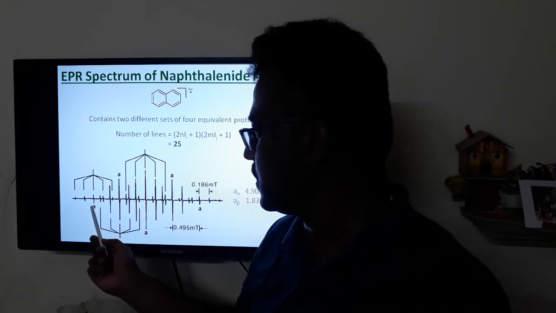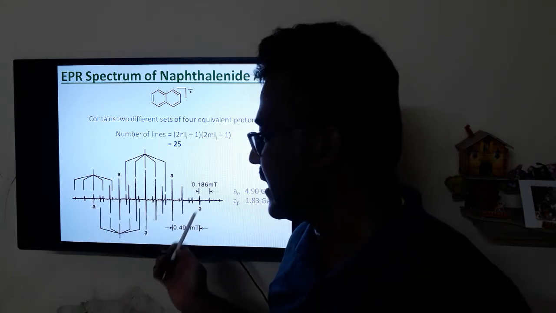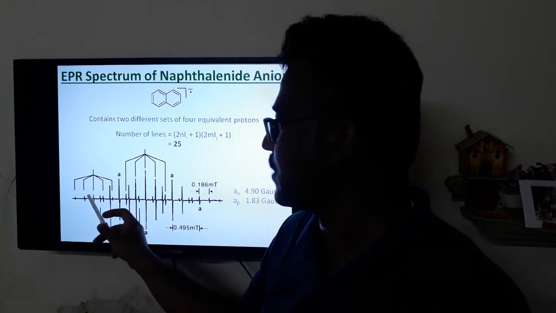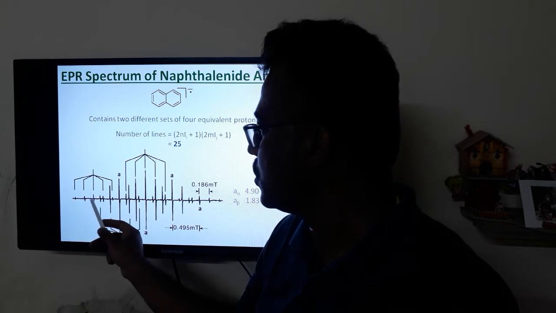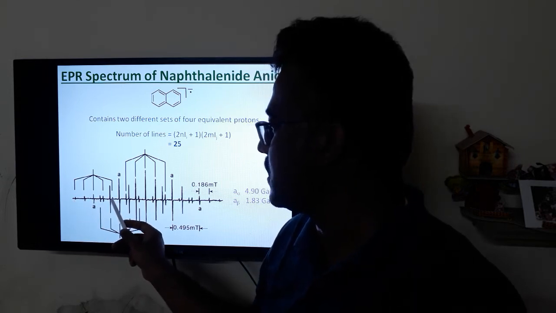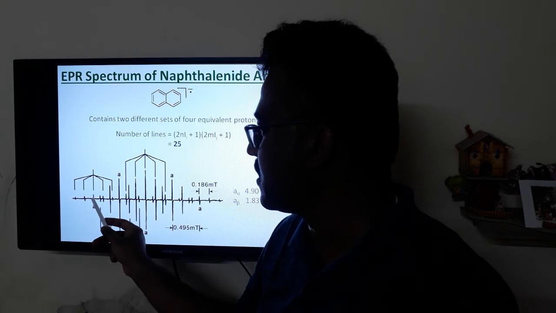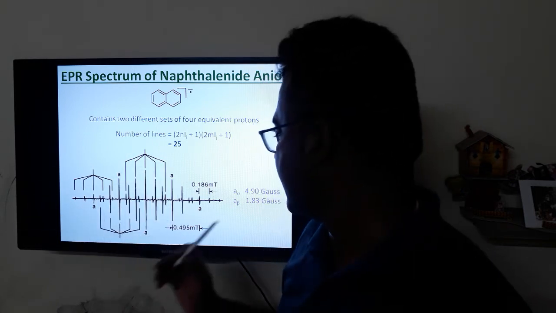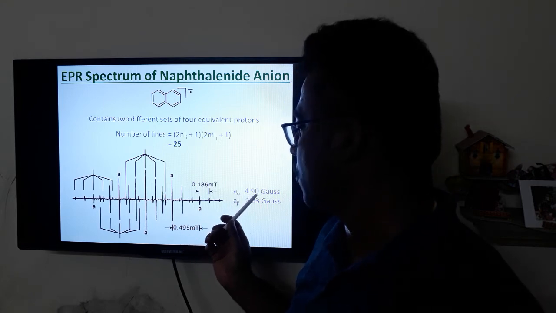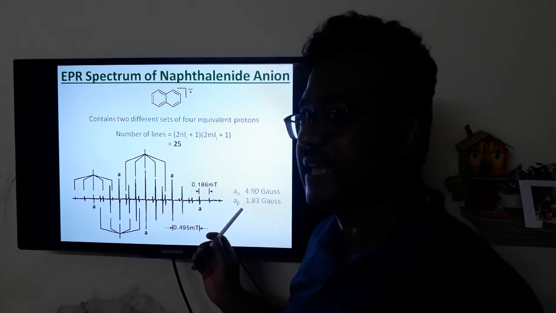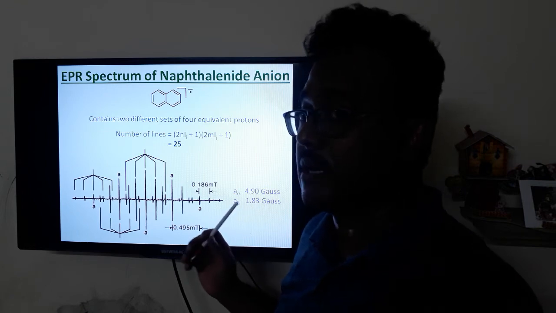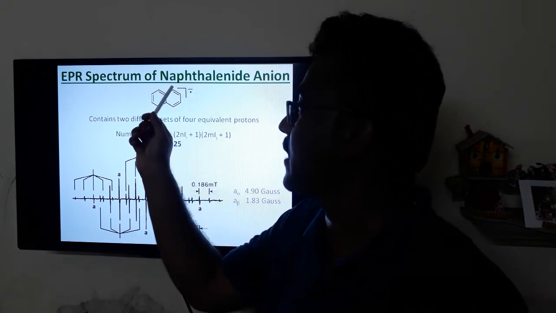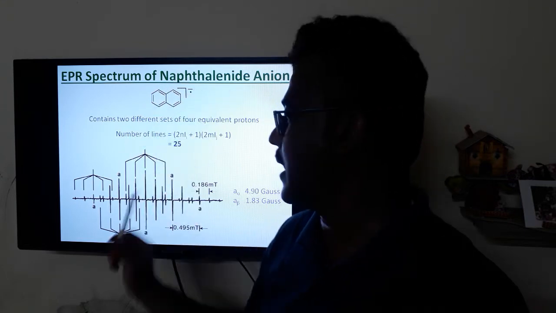So the A, whatever I have labeled, that is one kind of hydrogen atom. Another one is, for example, 1, 2, 3, 4, 5. These 5 lines, if you calculate the difference between them, will give the coupling constant of another kind of hydrogen atom. So the alpha one is giving 4.90 Gauss, beta is giving 1.83 Gauss. So it is very clear that the unpaired electron interacts more with alpha hydrogen than beta hydrogen.